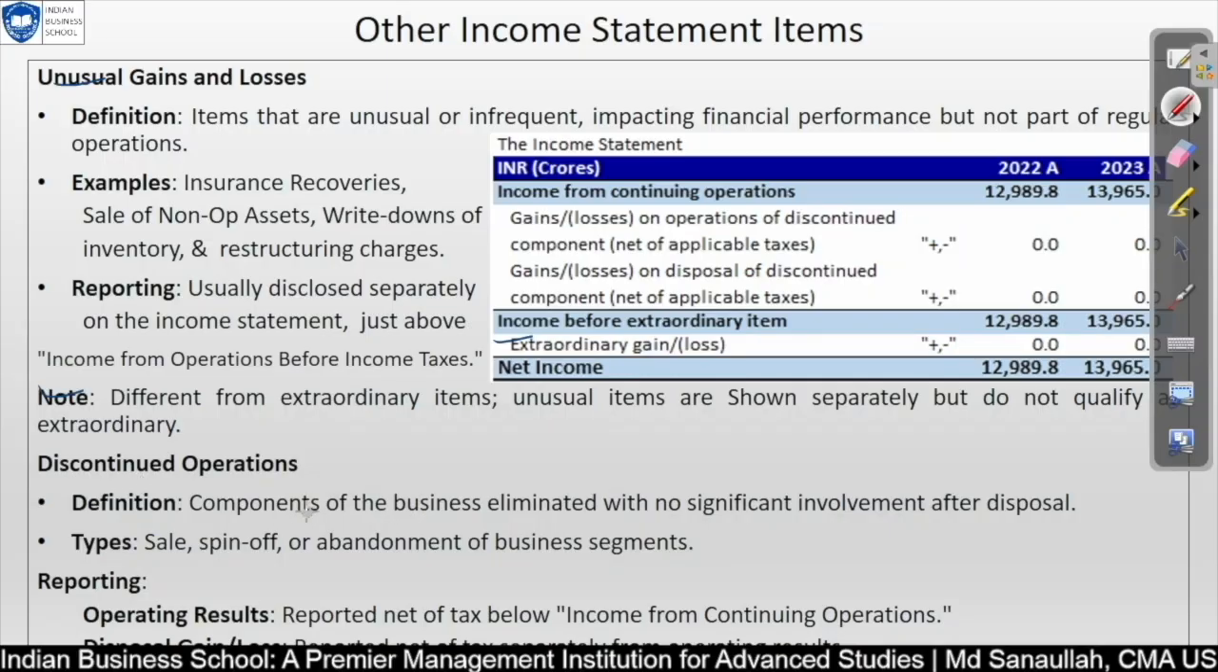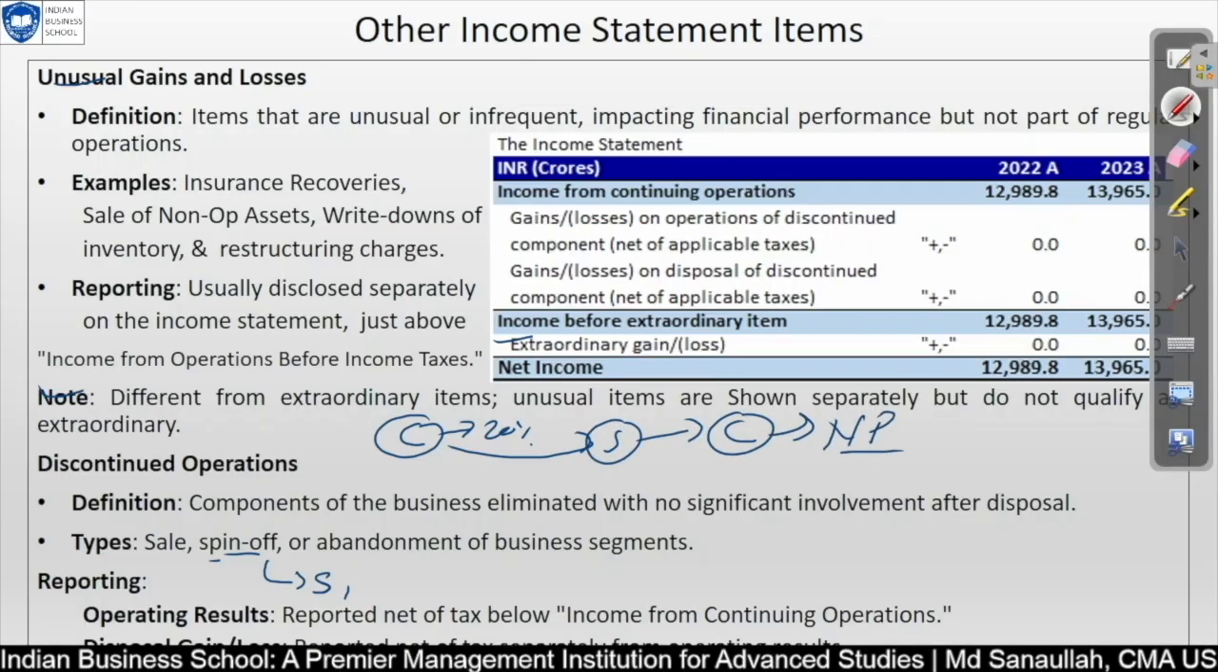Discontinued operations, for example, refer to the part of a business that has been disposed of or is being held for sale, and where the company no longer has significant involvement in the operation. For example, their types are sales and spin-off. What does spin-off mean? When a part of business is separated and operates as a new independent entity. So you have a company in which 20% of your equity you are separating and making another company, registering with a new name. So they are independent now.